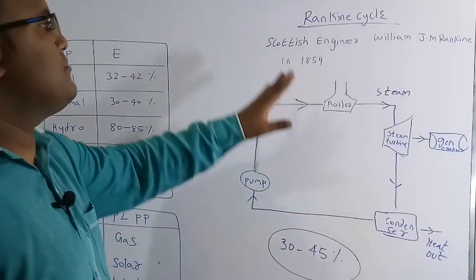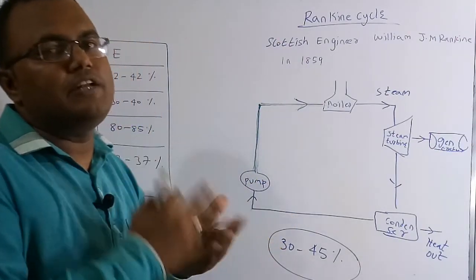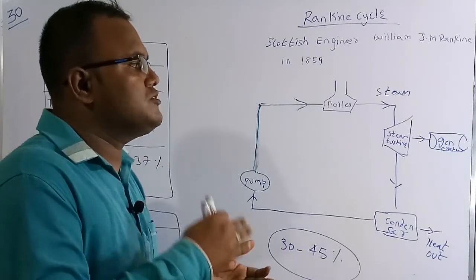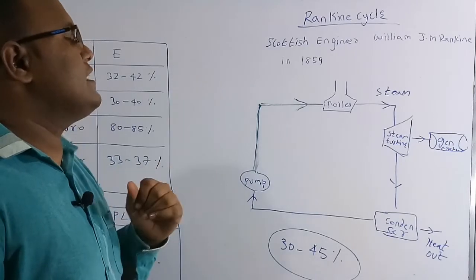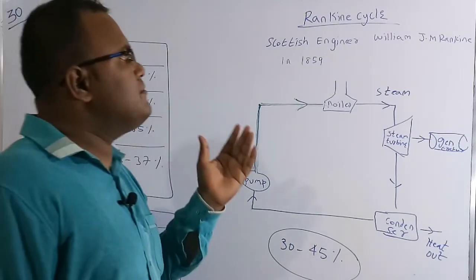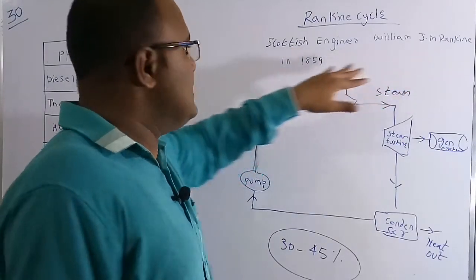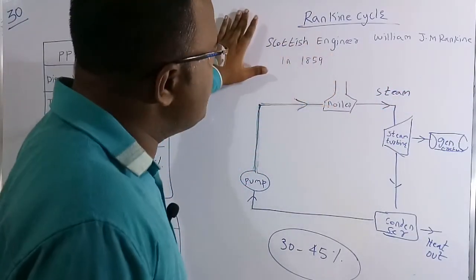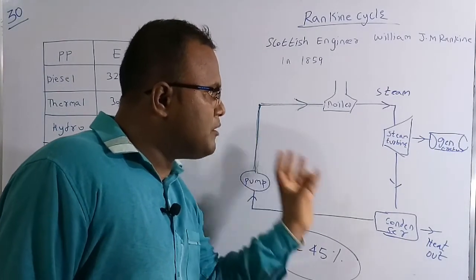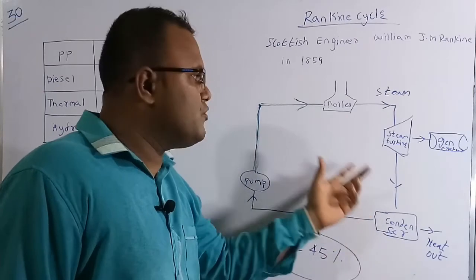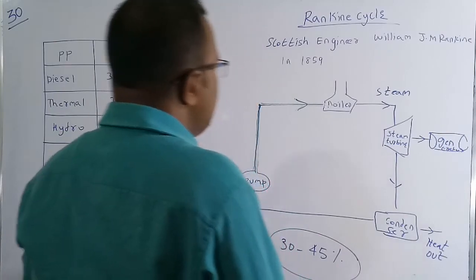So now let me discuss something about the Rankine cycle. Basically this is a process which is involved in the thermal power plant and also in the nuclear power plant. We use this process, which is called a Rankine cycle. It was developed by the Scottish engineer William J. M. Rankine in the year 1859. So he is the person who developed this model, and we can use it in either a thermal power plant or a nuclear power plant. Basically it is one small process. See carefully here, there is a boiler.